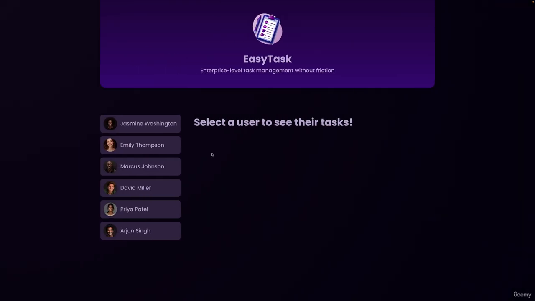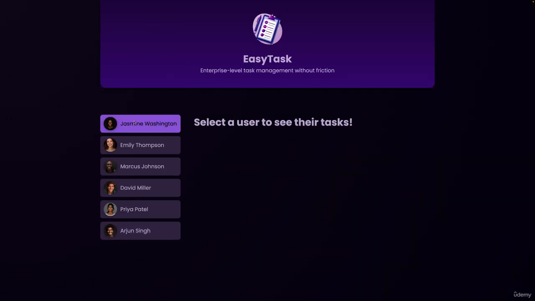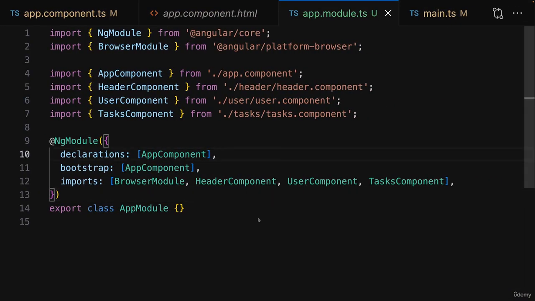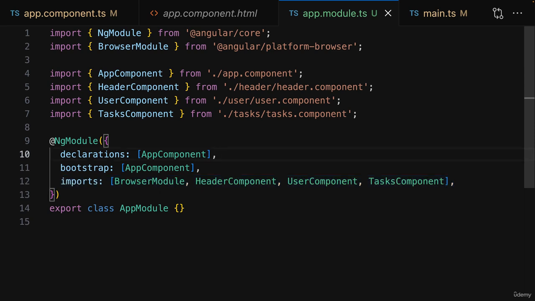Well, and with that, if you saved it and you reload, you see we got no more errors here, and the application indeed again works as before. And that's therefore also an example that shows us how we can combine standalone and module-based components by adding any standalone components to imports and any non-standalone components to declarations. But we're of course still not done with this application here.